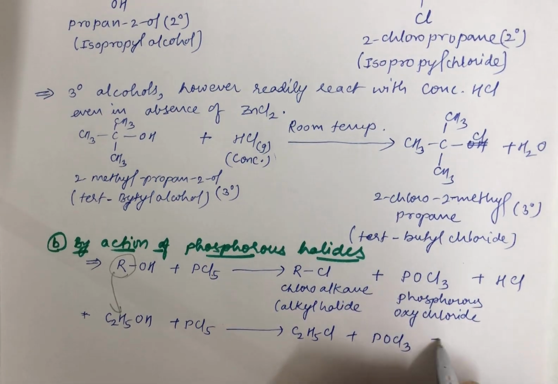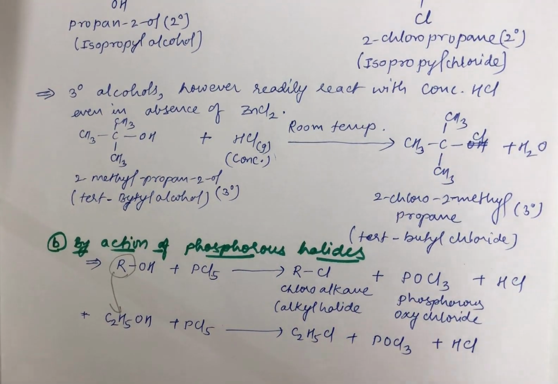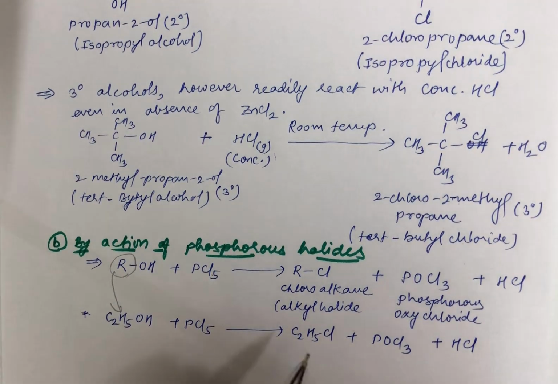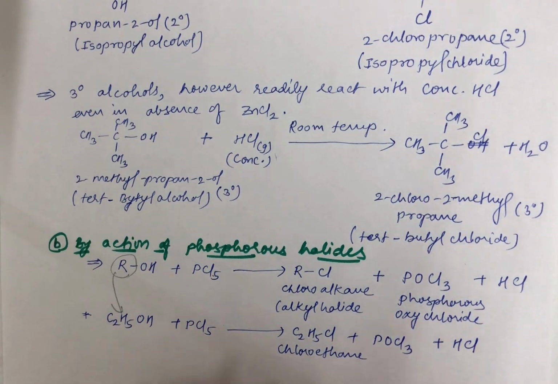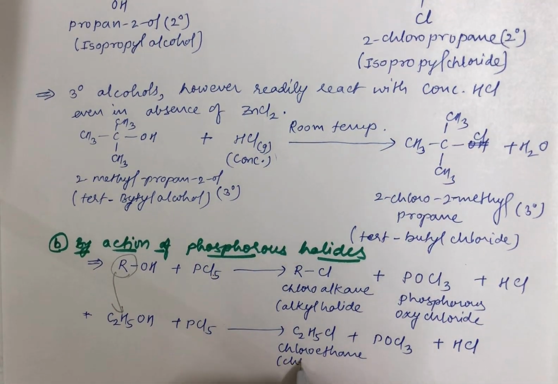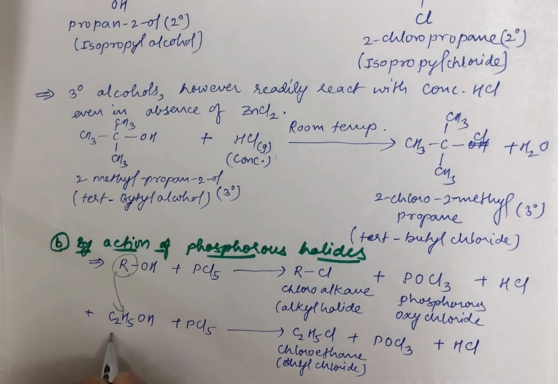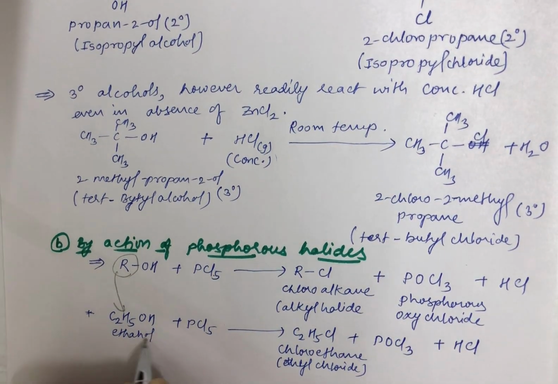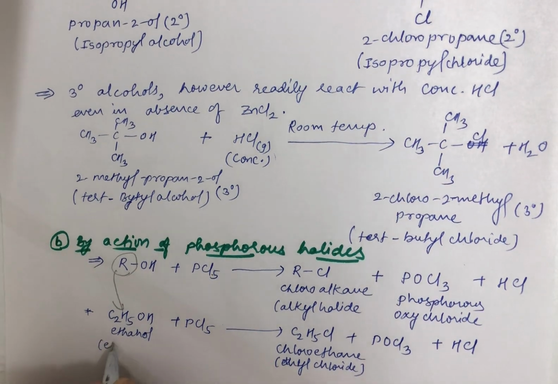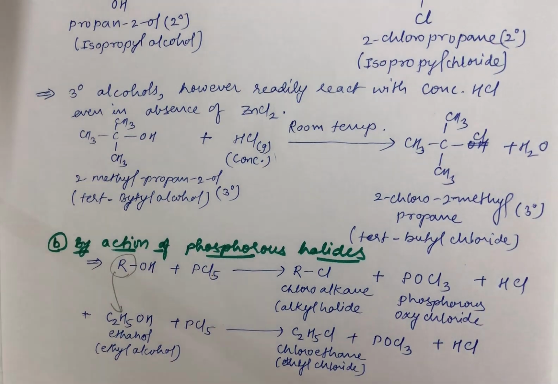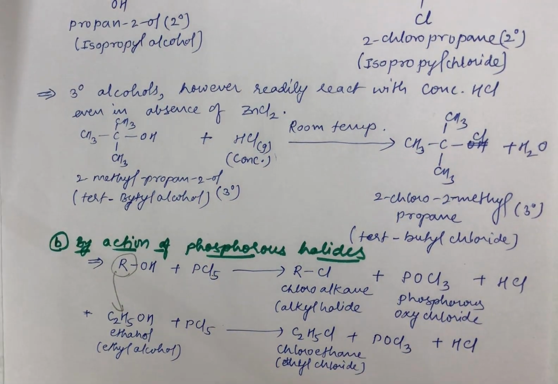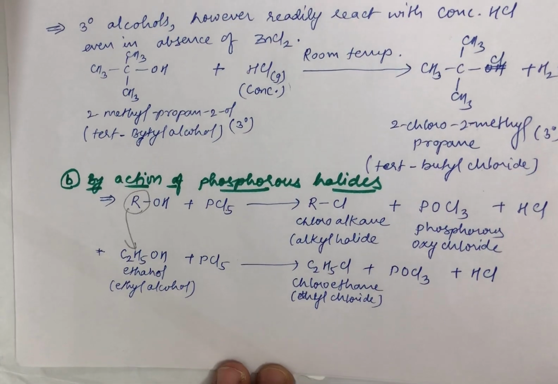Here also the byproducts are the same, phosphorus oxychloride, and this is nothing but chloroethane, or ethyl chloride as its common name, and this is ethanol, or ethyl alcohol. Please be in the habit of writing the names below the compounds like this whenever you are presenting your answer.